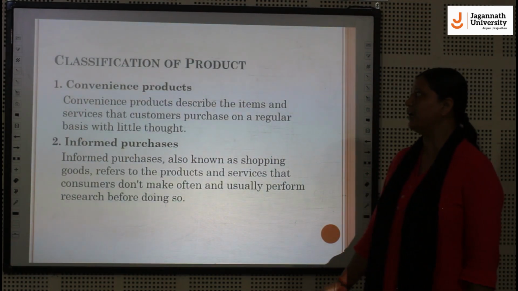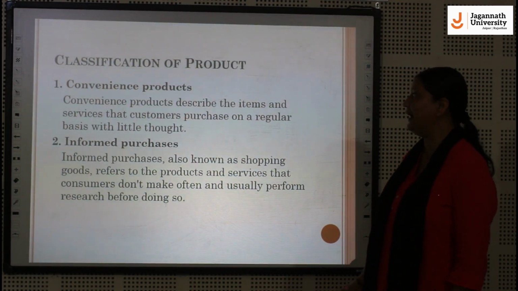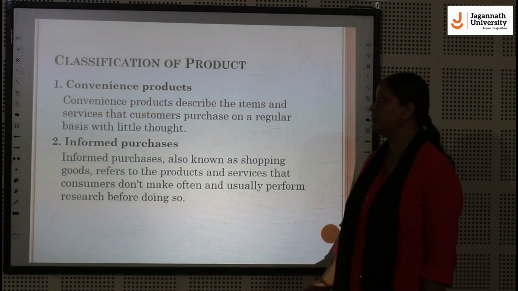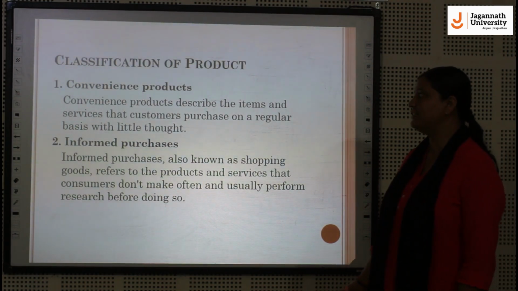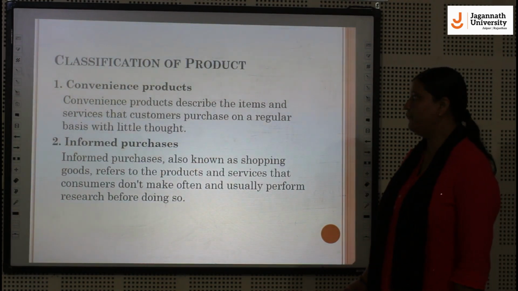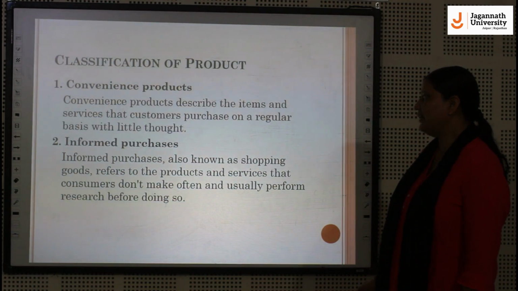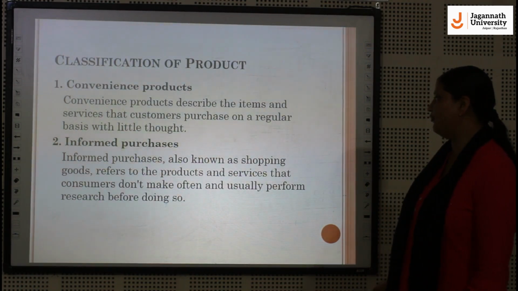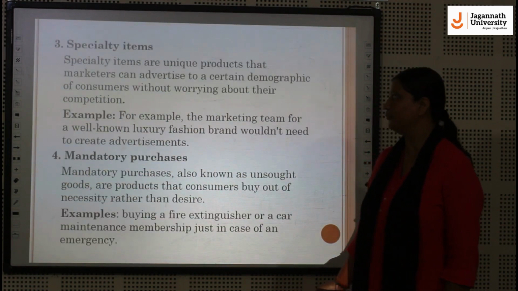The very first is the convenience product. Convenience product describes the items and services that customers purchase on a regular basis with little thought. Next category of the products is the informed purchases. Informed purchases, also known as shopping goods, refers to the products and services that consumers don't buy often and usually perform research before doing so.